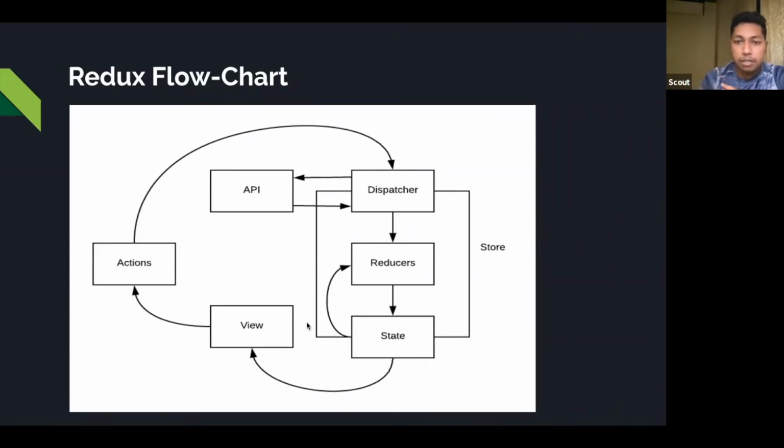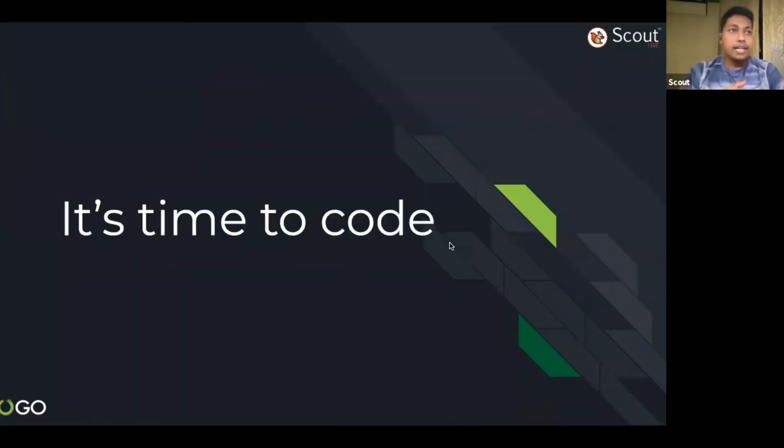All right, so this is a broad concept. You have a store that is managed by Redux. You have a view layer that is managed by React, and there are actions. Actions are pure functions, just JavaScript functions, which we will write to change any data in this application store. Understood? This is a broad concept, and you will understand it more when we do hands-on. So fine, I think it is time to start the coding session.